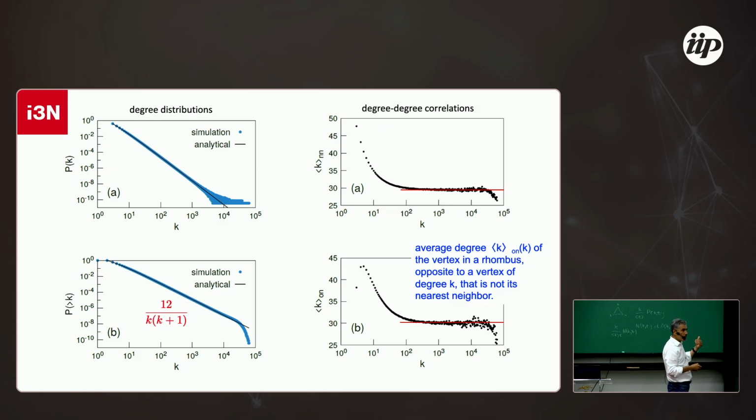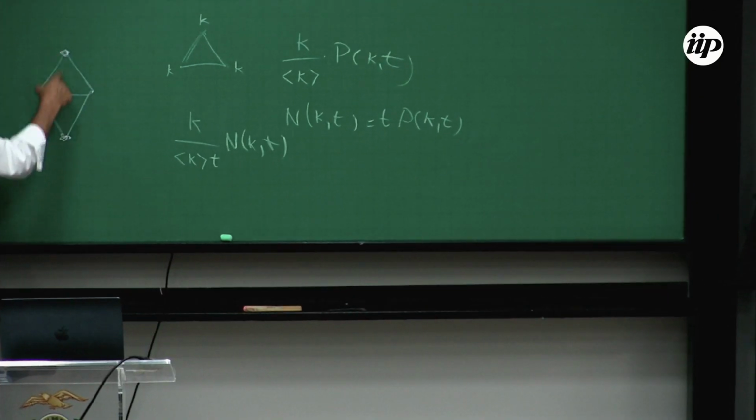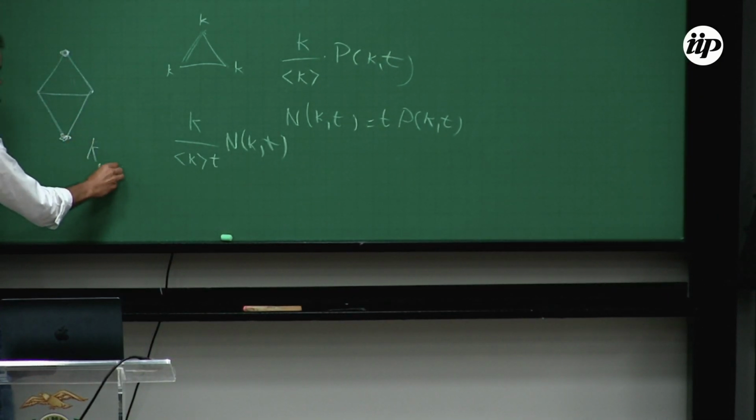So we have a degree distribution that is similar to the Albert-Barabasi model, but in the Albert-Barabasi model there are correlations, and here there are no correlations. In this sense it is different. We also measure this quantity here. When you have 2 triangles like this, you have these 2 nodes, and we measure the correlation between these 2 nodes. This is what we call k on.